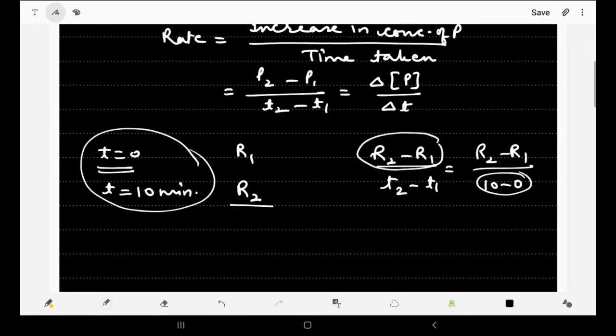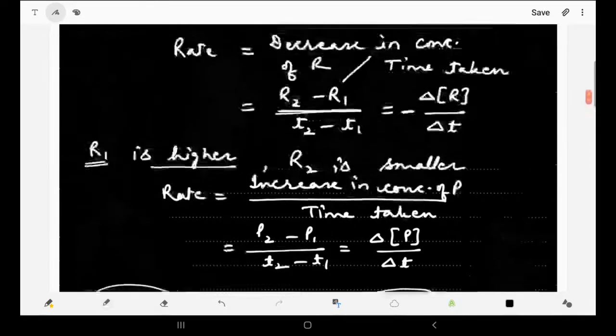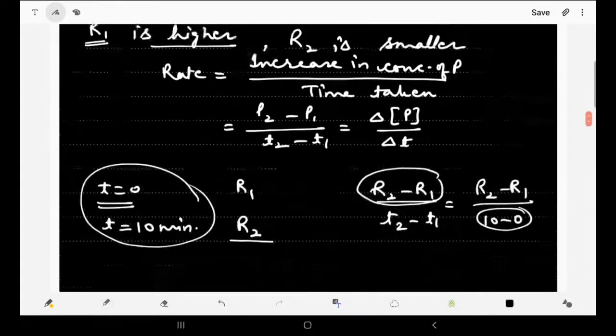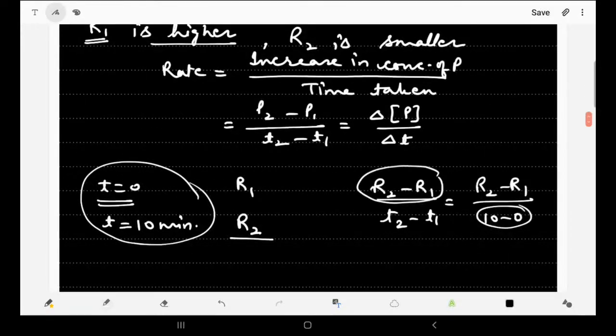In terms of reactants, it will always come out to be negative. Why will it be negative? Because the final concentration of reactant will always be lesser than the initial concentration, as the concentration of reactant gradually decreases, or the reactants may get converted to product. So that is how we can find out the average rate of reaction.